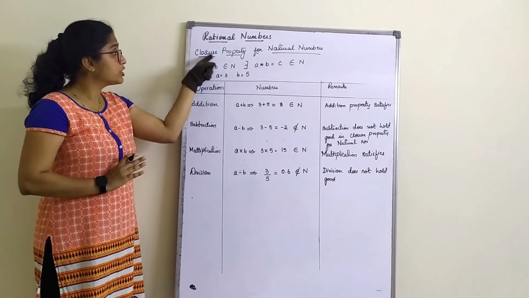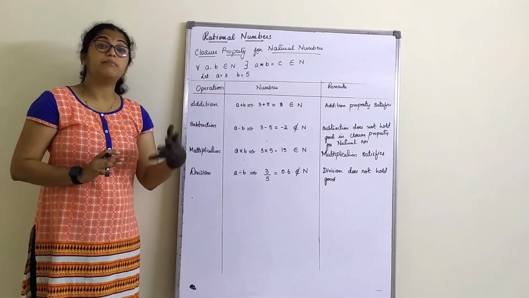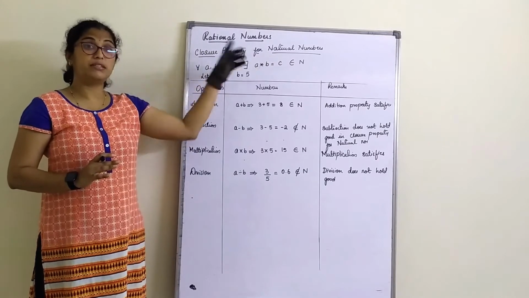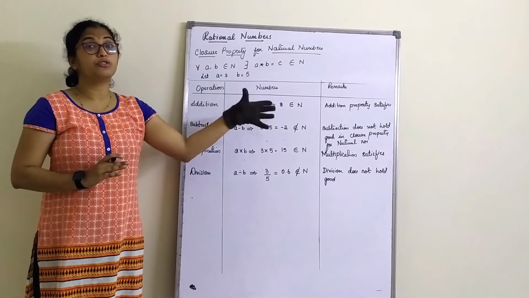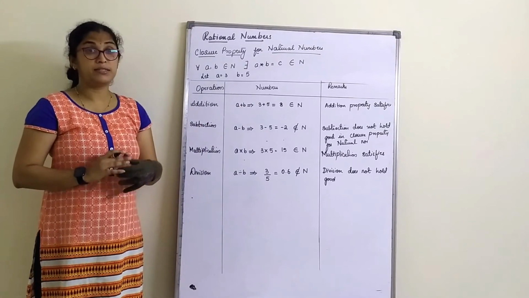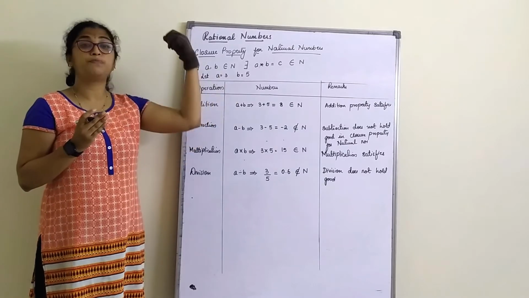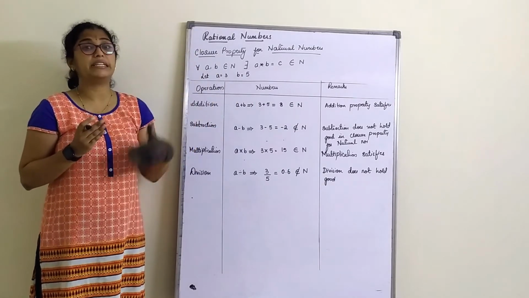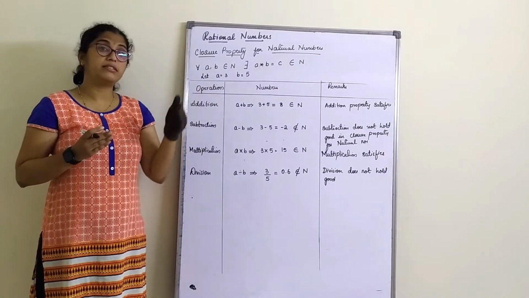Now we have done closure property for natural numbers. Next I will be doing commutative property for natural numbers, associative property, and distributive property for natural numbers. Similarly, we will be doing closure for whole numbers, commutative, associative, distributive. Integers again all 4, rational numbers again all 4.